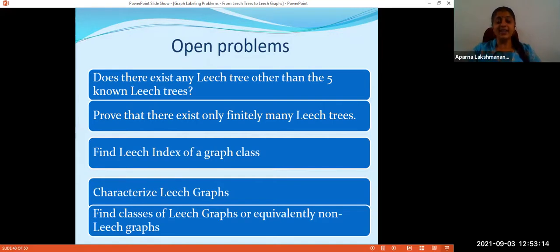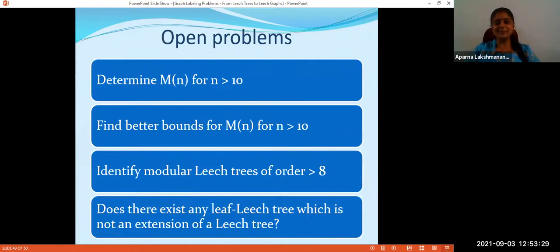And finding the Leach index of various graph classes is an open question. The characterization problem of Leach graphs is also open. And at least find some classes of Leach graphs. That is also an interesting question. And these open problems are related to Leach-related labelings. Determine the exact value of M of n. We have bounds, but determining the exact value of M of n is open, or even finding better bounds for M of n is open.